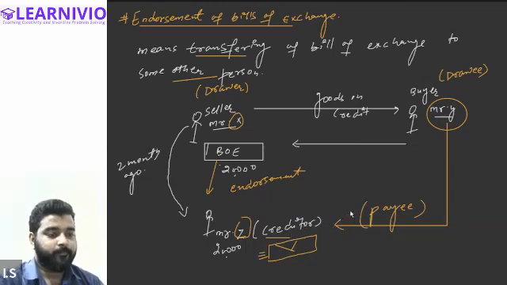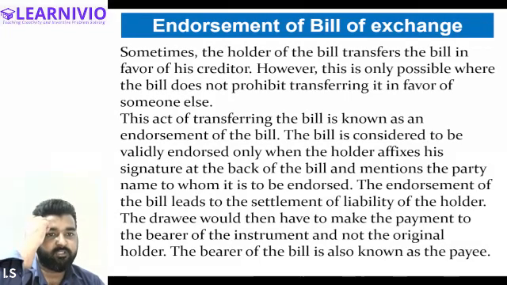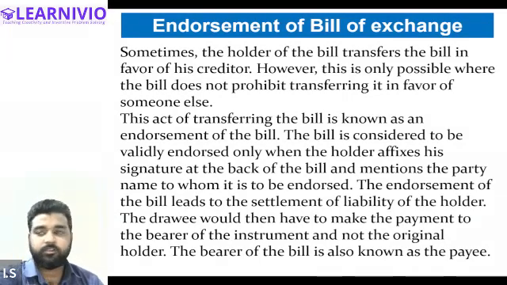The question will be asked regarding the journal entry: when endorsement takes place, what will be the journal entry in the books of Mr. X, Mr. Y, or Mr. Z. So we will be discussing questions based on endorsement. Let me show you the PowerPoint. Let's read the meaning of endorsement: endorsement means sometimes the holder of the bill transfers the bill in favor of his creditor.